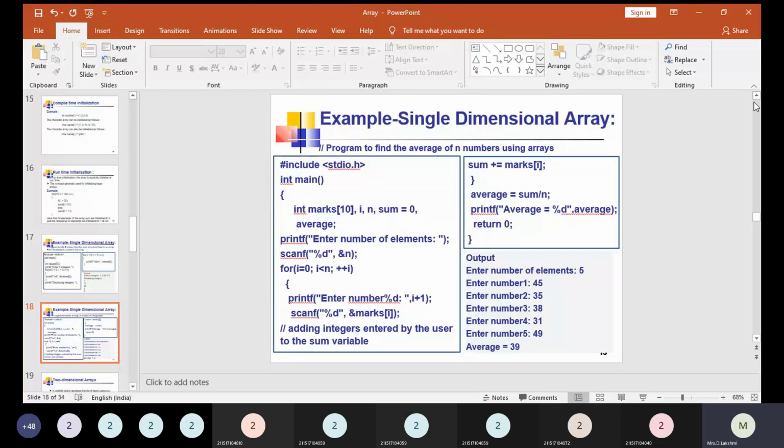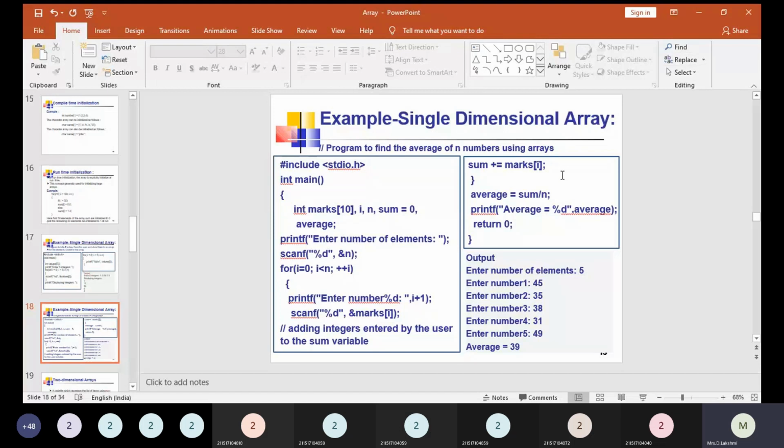Since the number of elements we are going to enter is 6, totally 6 values means the indices are from 0 to 5, right? So all the 6 values get stored. Now we are going to find out the sum of the marks given. So sum is equal to sum plus marks of i. Whenever we are storing the elements, the values will be added, and again it gets stored in the variable sum. So finally we are going to find out the final sum value. After adding all the 6 elements, we'll be getting the final added value, which gets stored in the variable sum.